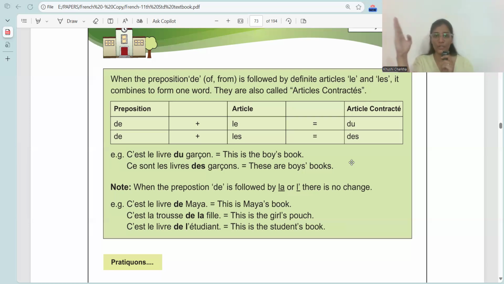Moving on to de. De is pronounced as de. De plus le becomes du. De plus la becomes de la. De plus l apostrophe becomes de l apostrophe, and de plus les becomes des. Okay, so the only change is in le and les.